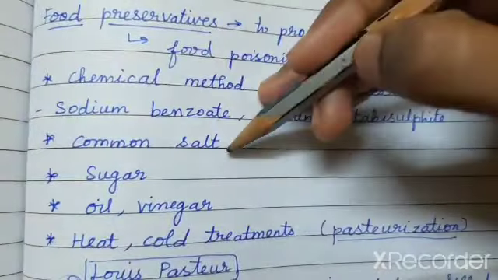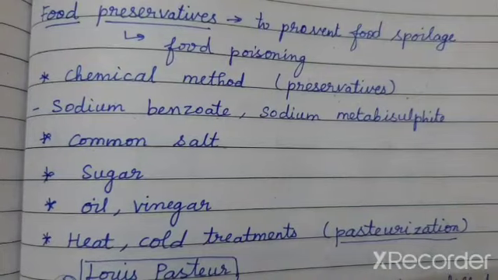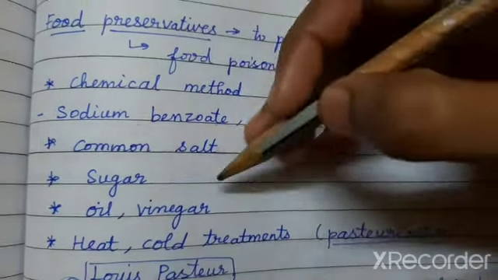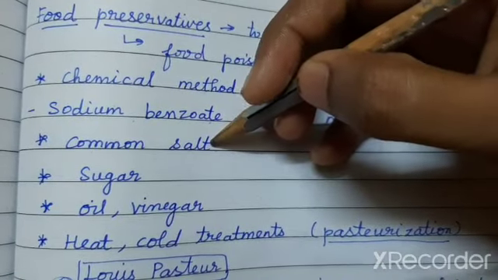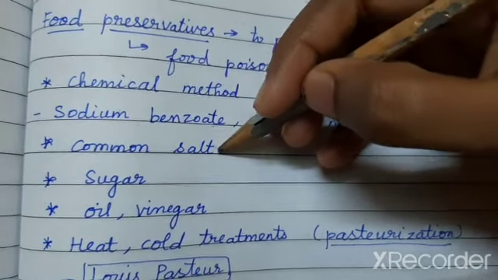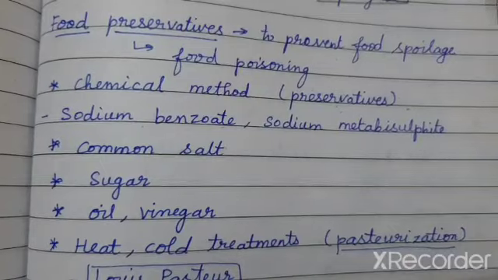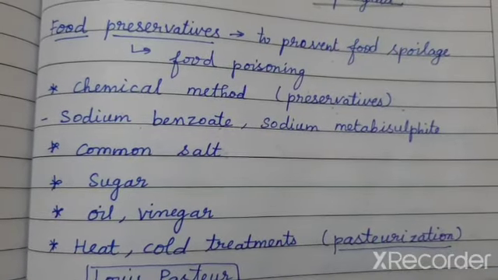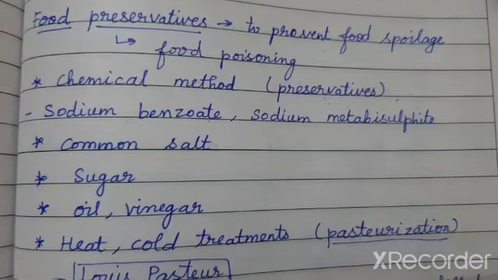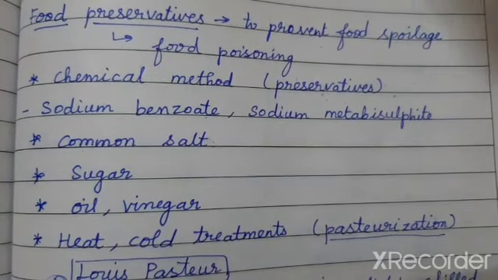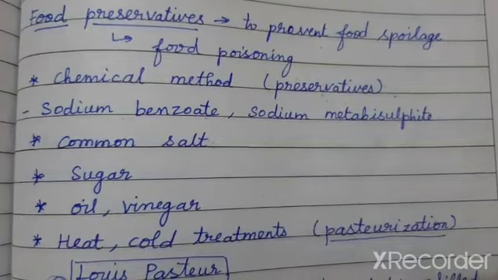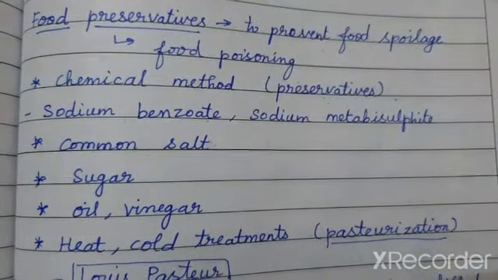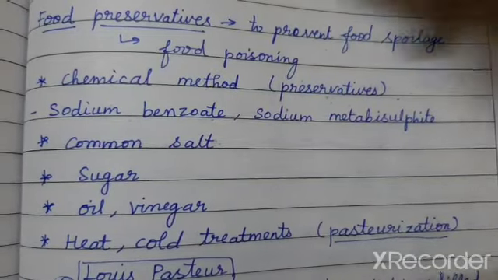Understood? Next one is common salt. This is a very easy one used as a preservative for the food. It is available in all of our houses in the kitchen. The common salt can be used as a preservative. It can be applied in the meat, fish and all to keep it away from the microorganism, or we can inhibit the attack of microorganisms in the food items.